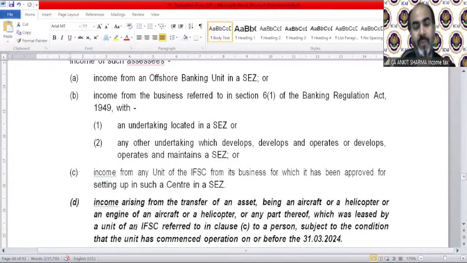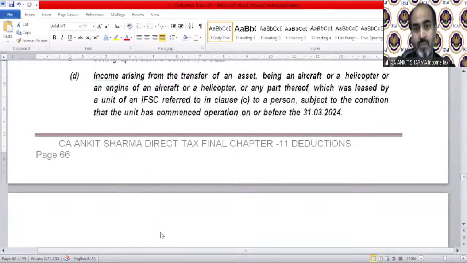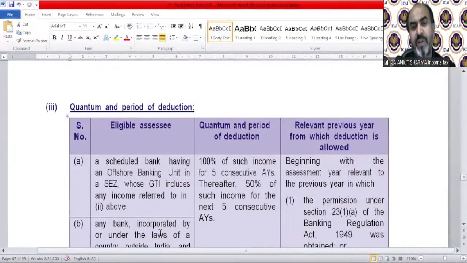Income from any unit of the International Financial Service Center from its business for which it has been approved for setting up a center in SEZ. Income arising from the transfer of an asset being an aircraft or a helicopter or an engine of an aircraft or a helicopter or any part thereof, which was leased by a unit of an IFSC referred to in clause C to a person, subject to the condition that the unit has commenced operation on or before 31st March 2024. So these are the required incomes which are eligible for the deduction.